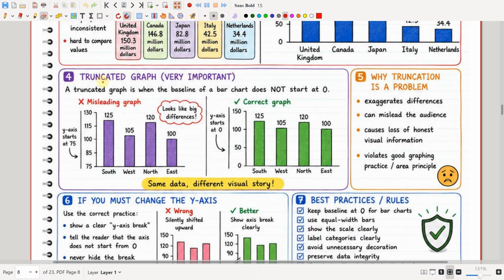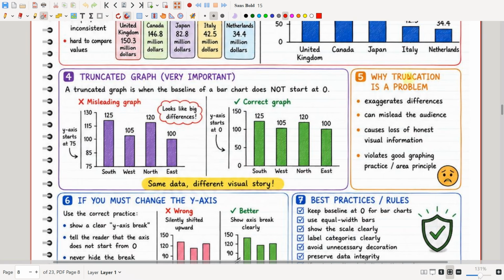We have to be careful about truncated graphs. A truncated graph is a misleading graph. A truncated graph is when the baseline of a bar chart does not start at 0. See, this chart is starting at 75, not 0. So this is a misleading truncated graph. You have to start at 0 no matter how big the value is.